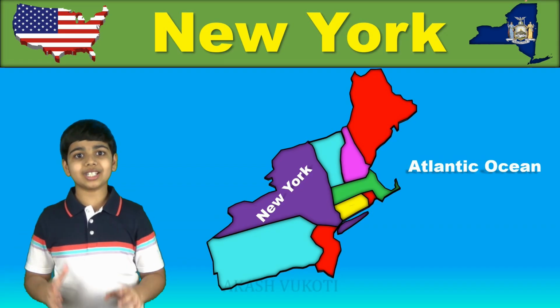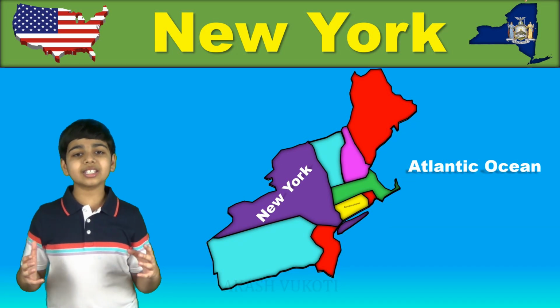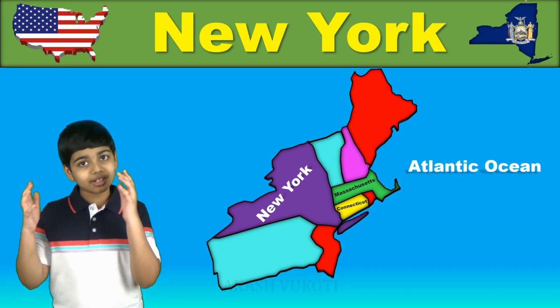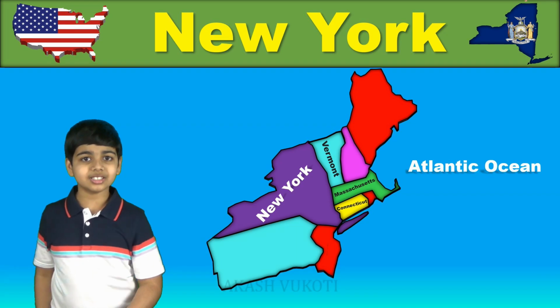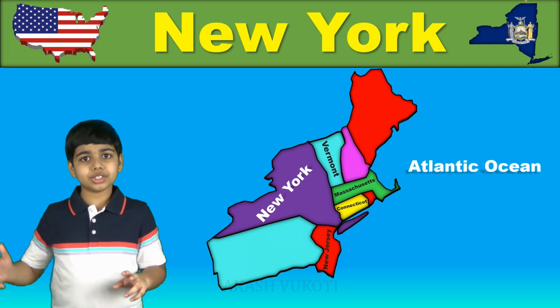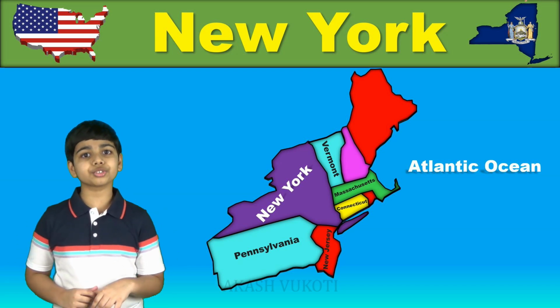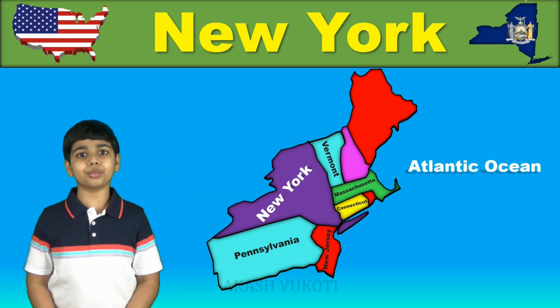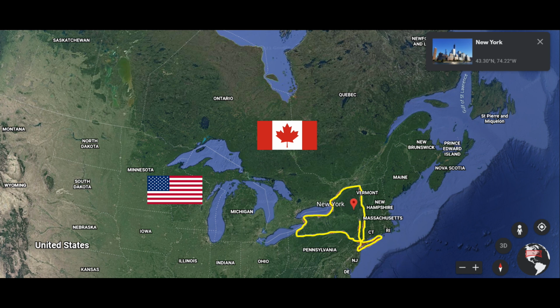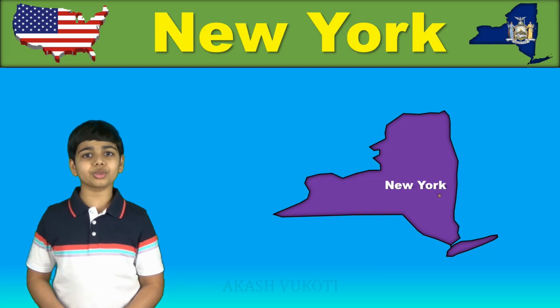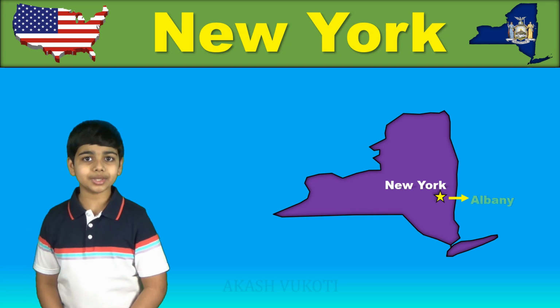The bordering states are Connecticut, Massachusetts, and Vermont, all to the east, New Jersey and Pennsylvania to the south, and New York also shares an international border with the Canadian provinces of Quebec to the north and Ontario to the northwest. The capital of New York State is Albany.